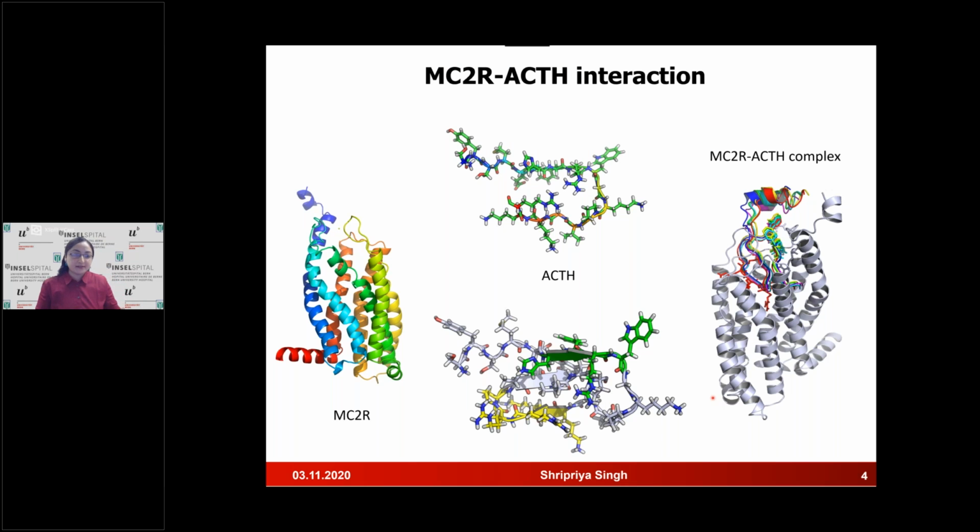Next, these are some of the structures that we have. We use software like AutoDock Vina and YASARA. So we have a receptor here, which is the MC2R. We have ACTH, which is again the structure here. And then we have an interaction complex, which is the MC2R-ACTH complex.